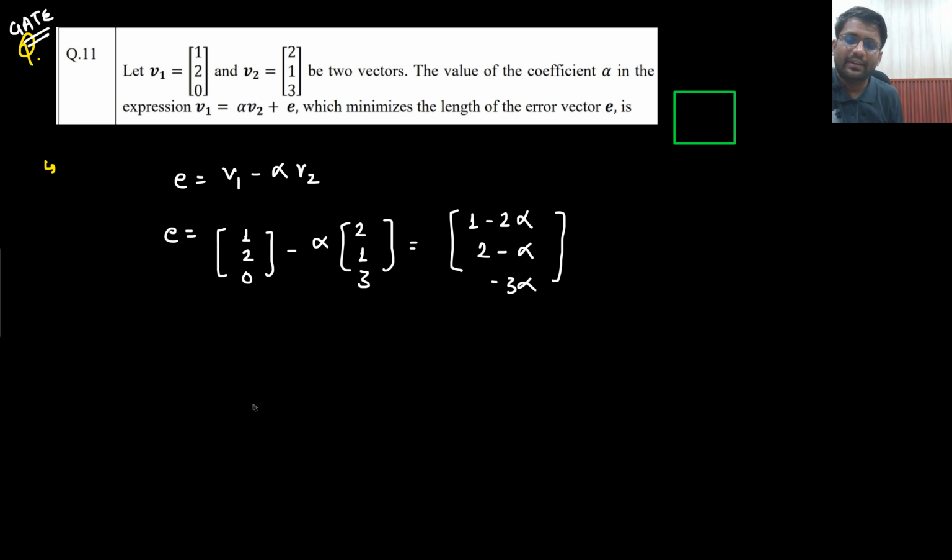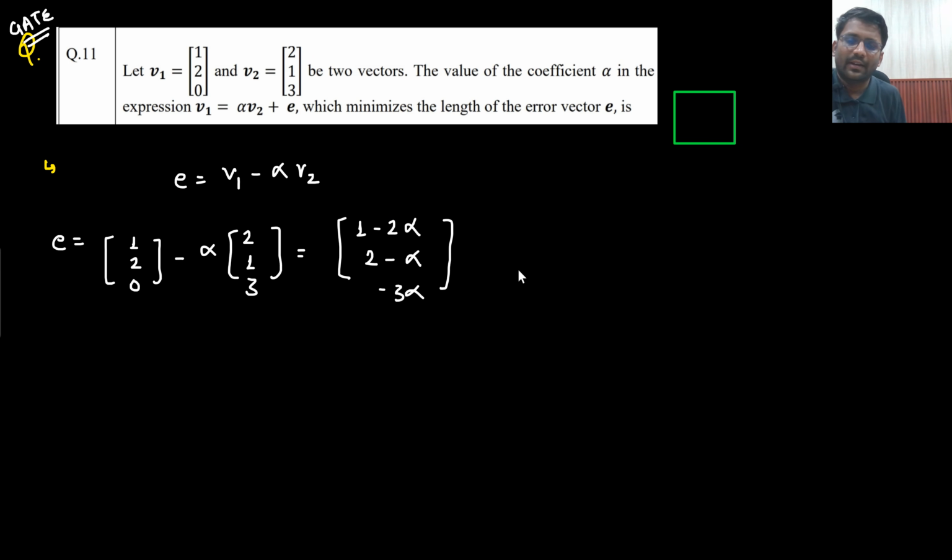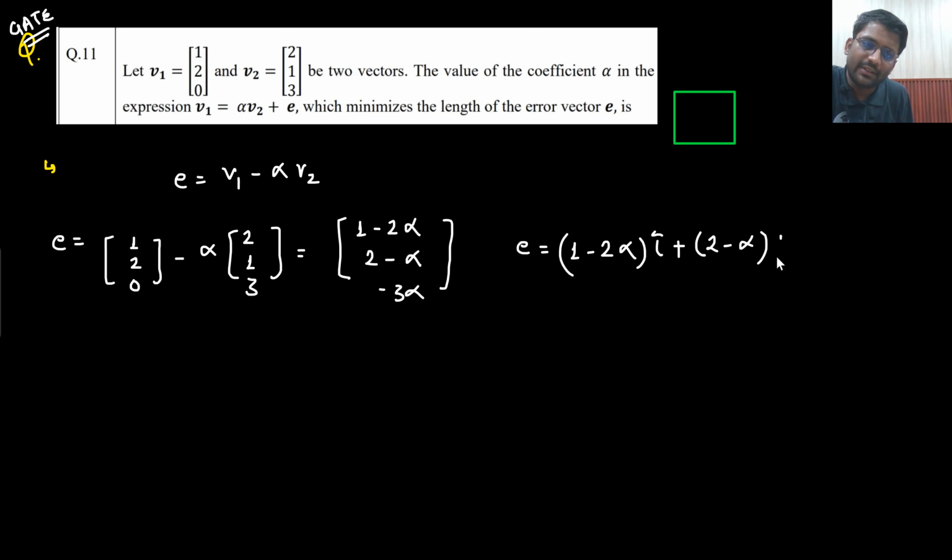That means the error vector that I am getting is 1 minus 2 alpha i cap plus 2 minus alpha j cap minus 3 alpha k cap. What is the length of this vector?